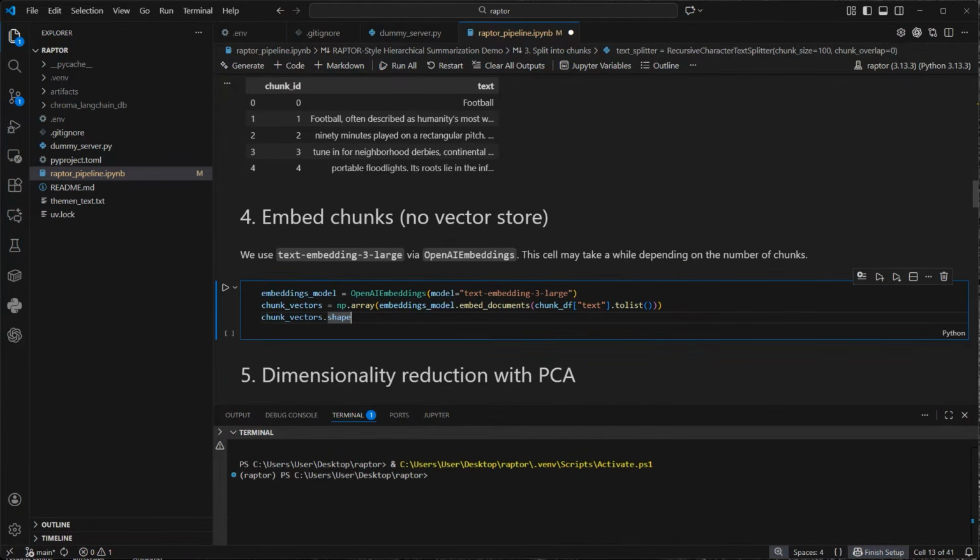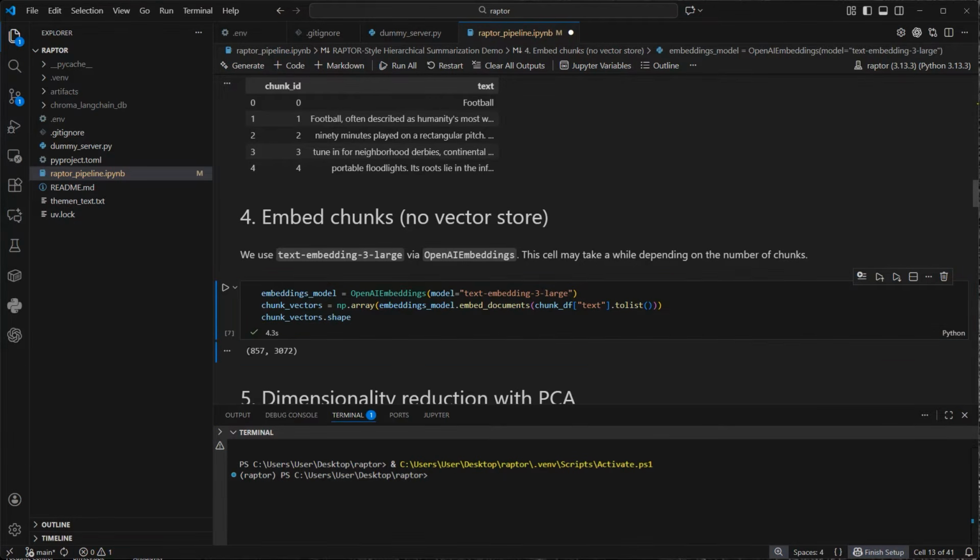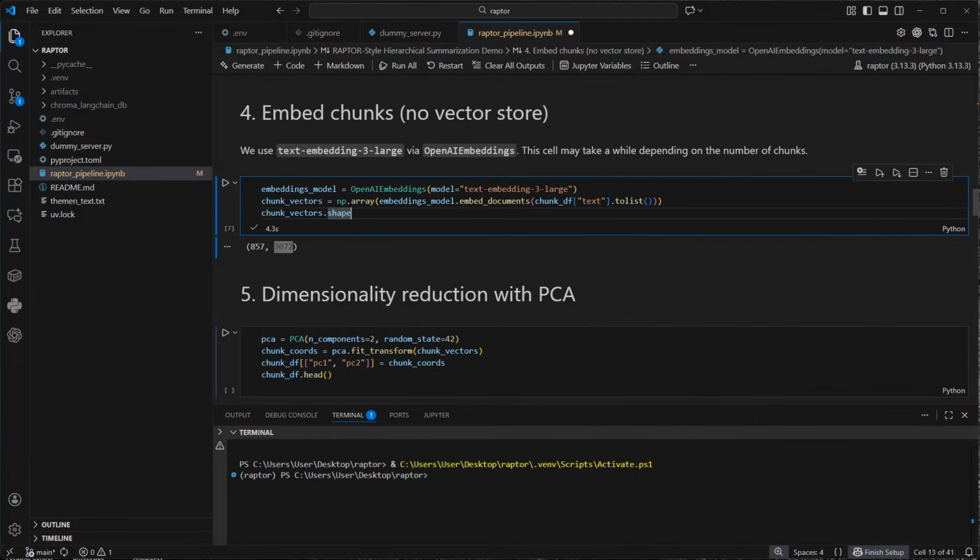The next step is that we embed the documents. I'm going to use text-embedding-3-large. Okay, we just got 857 documents. Here is the embedding length. That is what our NumPy array now looks like, and we can use that and pass that to the PCA class.